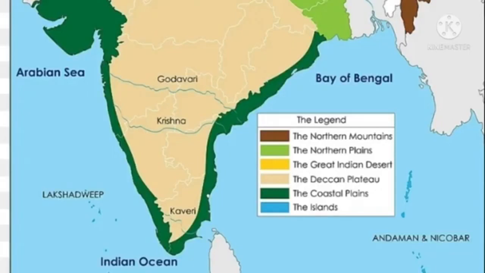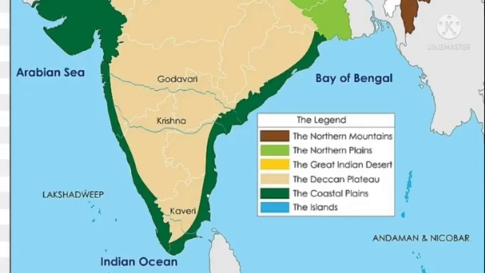So these three sides: the south side is the Indian Ocean, the west side is the Arabian Sea, and the east side is the Bay of Bengal. So India is called a peninsula. Why? Because it is surrounded by the Indian Ocean on the south side, the Arabian Sea on the west side, and the Bay of Bengal on the east side.